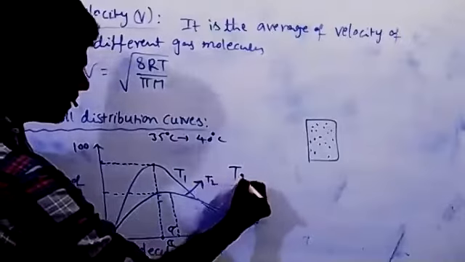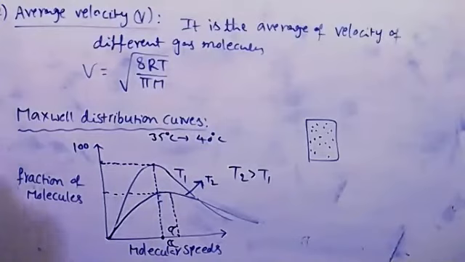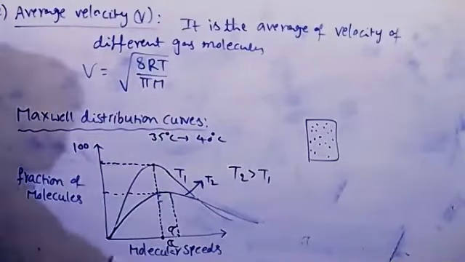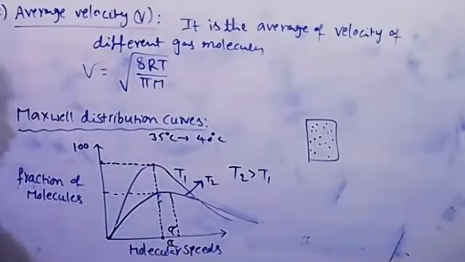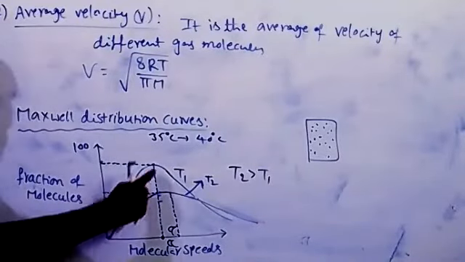Here T2 is greater than T1. This is a frequently asked question: they give this graph with T1 and T2 and ask what the relation between the two is. The lower graph has a higher temperature than the top graph.